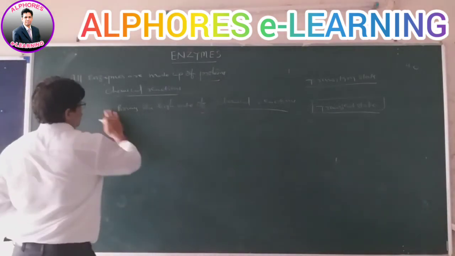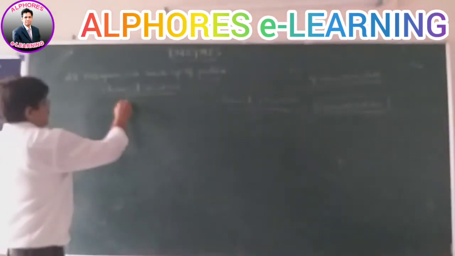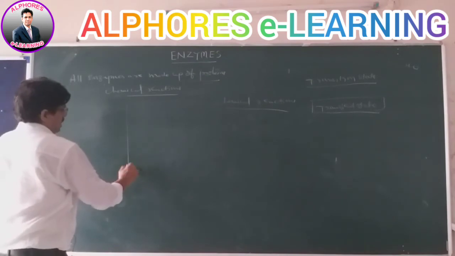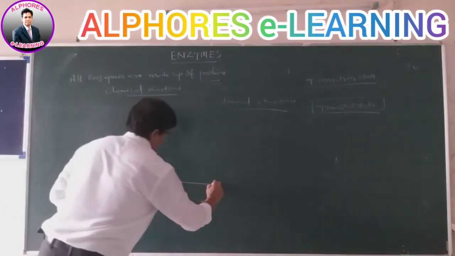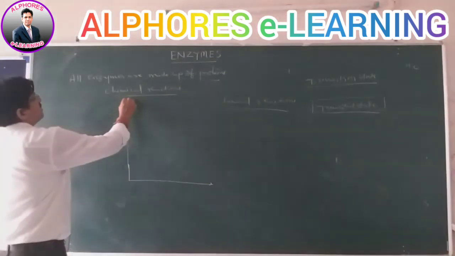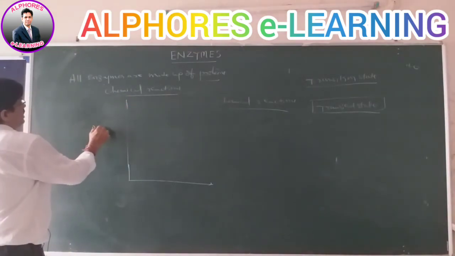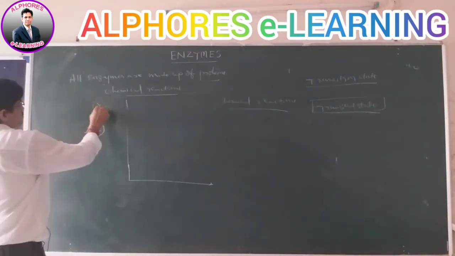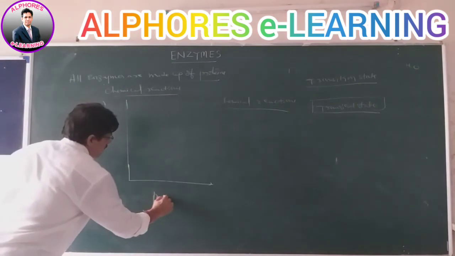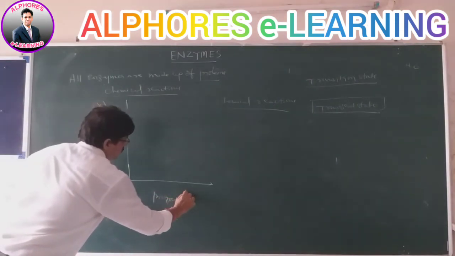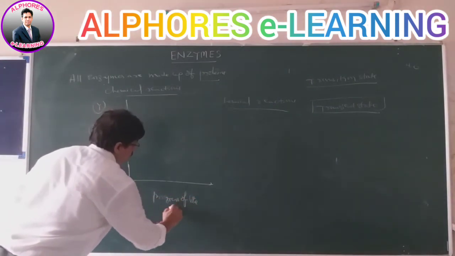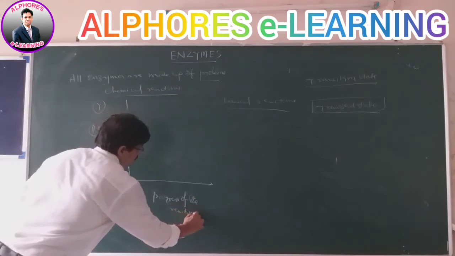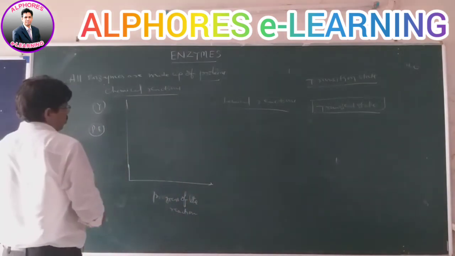For example, in the case of a graphical representation, you take the y-axis as well as the x-axis here. This is called the potential energy on the y-axis, and the progress of the reaction takes place on the x-axis.